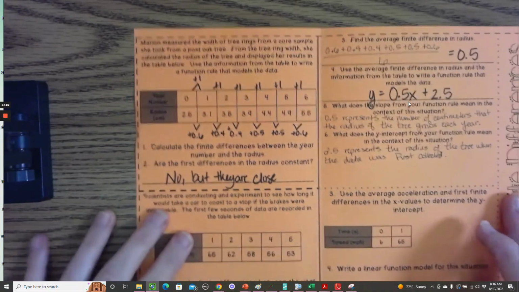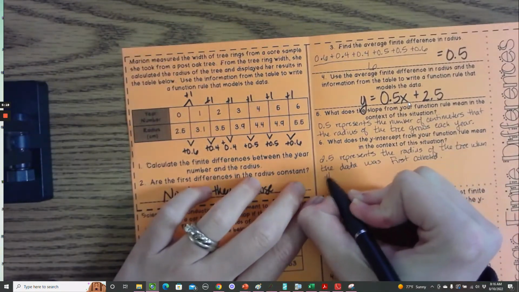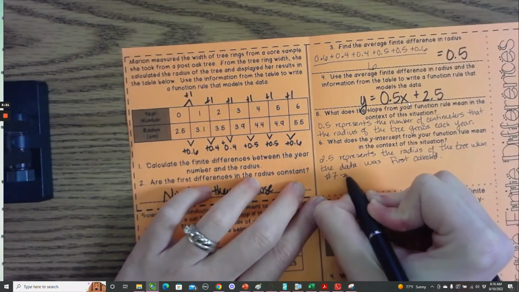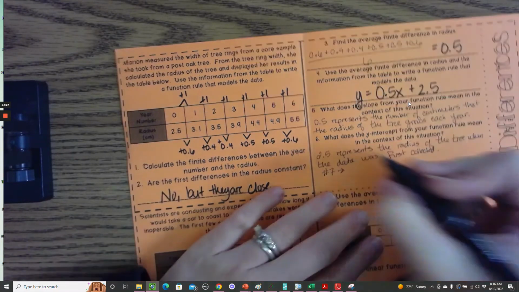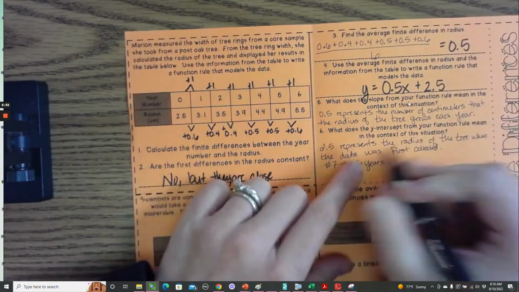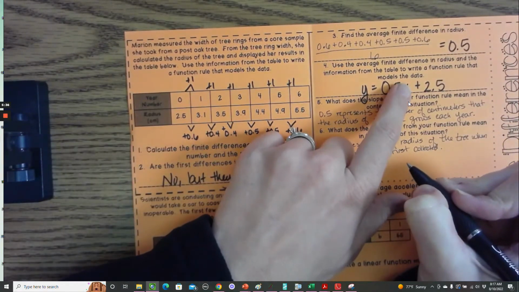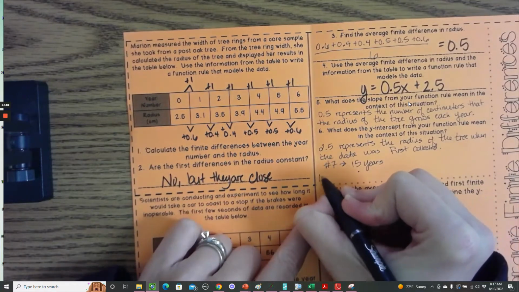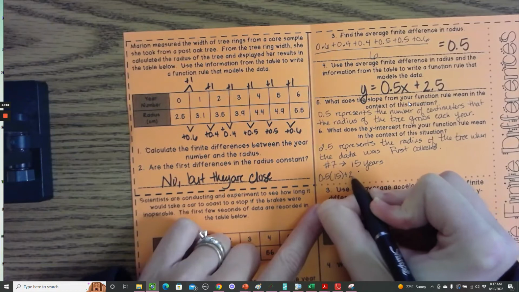Now, what should be down here on the bottom? Number 7 should say, use your model to predict the radius of the tree after 15 years. So you can just write 15 years. Now, years is an X. So what we can do is we can plug that 15 into our equation that we wrote.